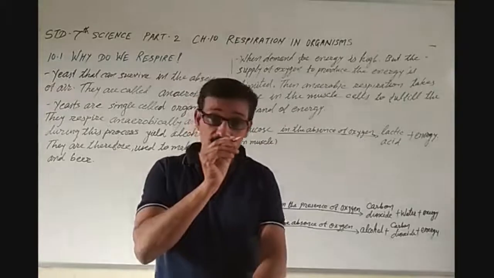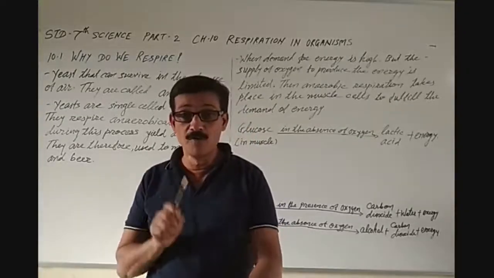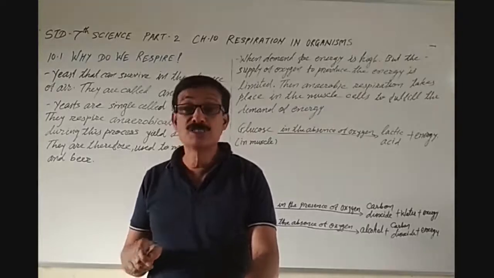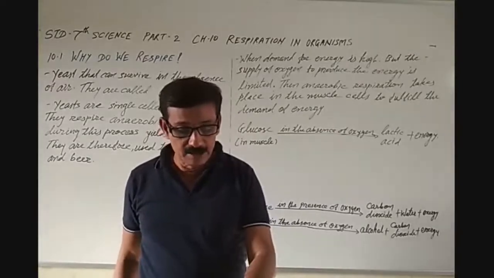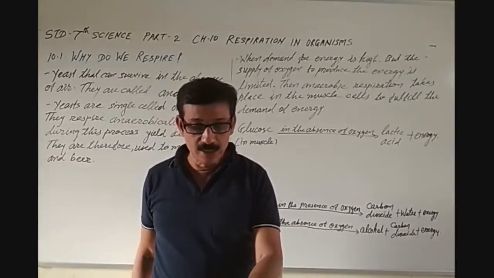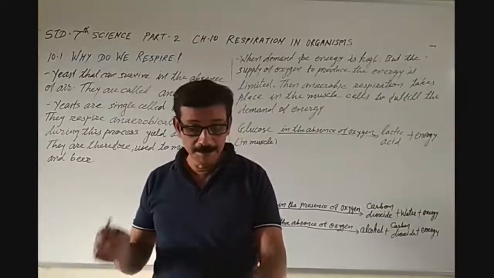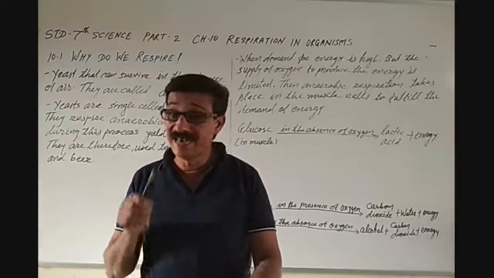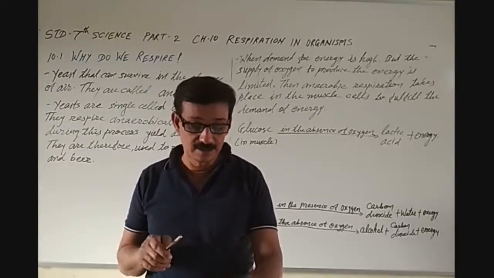Remember well, or else you underline that the partial breakdown of glucose produces lactic acid. The accumulation of lactic acid causes muscle cramps.